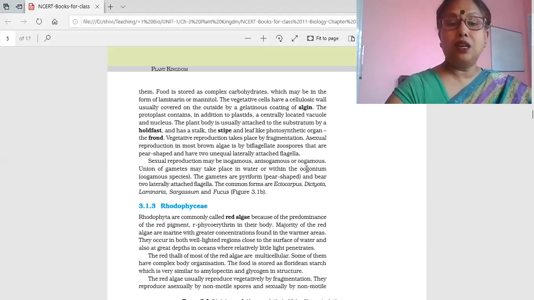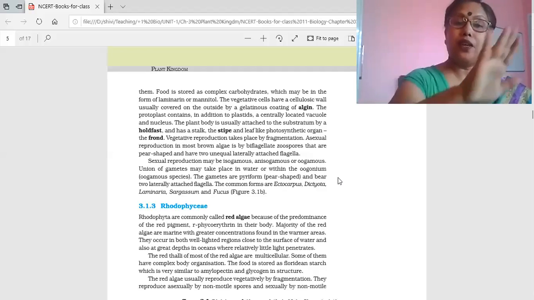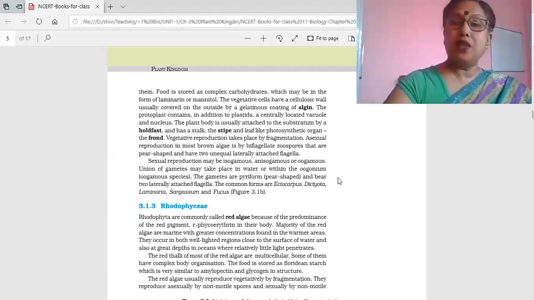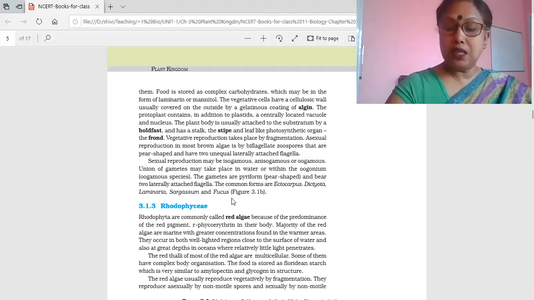And you see, in this, the gametes which are formed are very important, even for your entrance exam, children. The gametes are pear-shaped, pyriform, and the two flagella are lateral, sideways, right? So they are not present at the tip, they are lateral. Examples are Ectocarpus, Dictyota, Laminaria, Sargassum, and Fucus. These are the general examples.